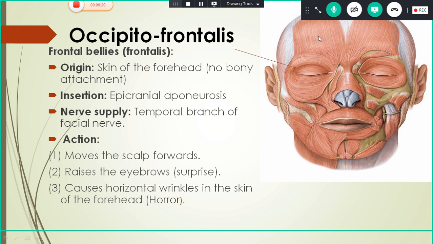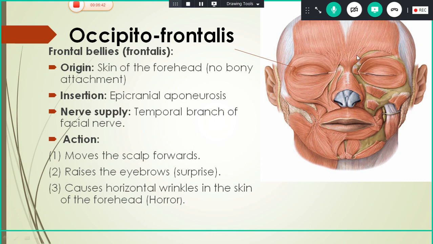And this muscle is inserted again into the epicranial aponeurosis. So both the bellies, occipital and frontal bellies, both are inserted into the epicranial aponeurosis. But if you see the nerve supply, both the bellies are supplied by the facial nerve, but the branch is different. So here it is supplied by the temporal branch of the facial nerve.